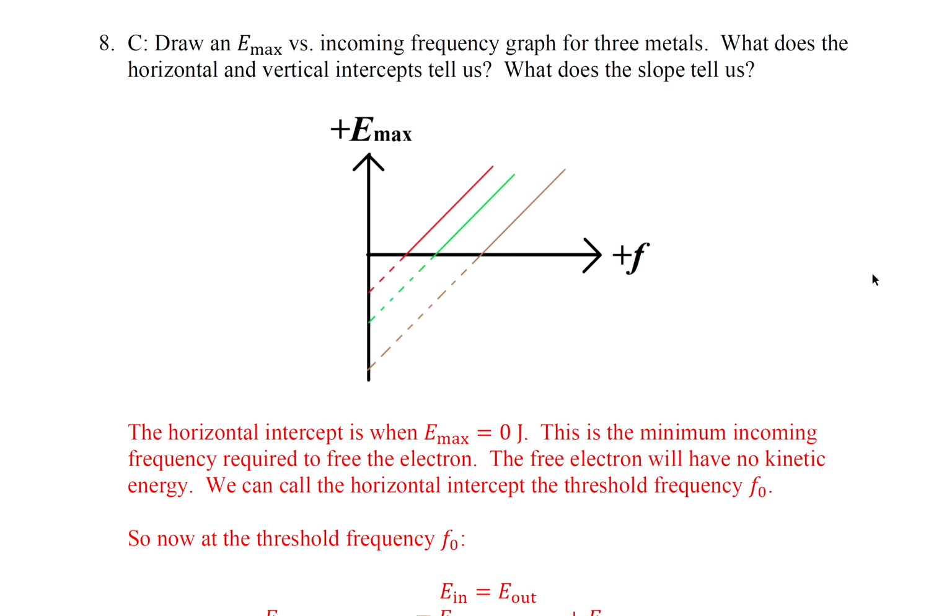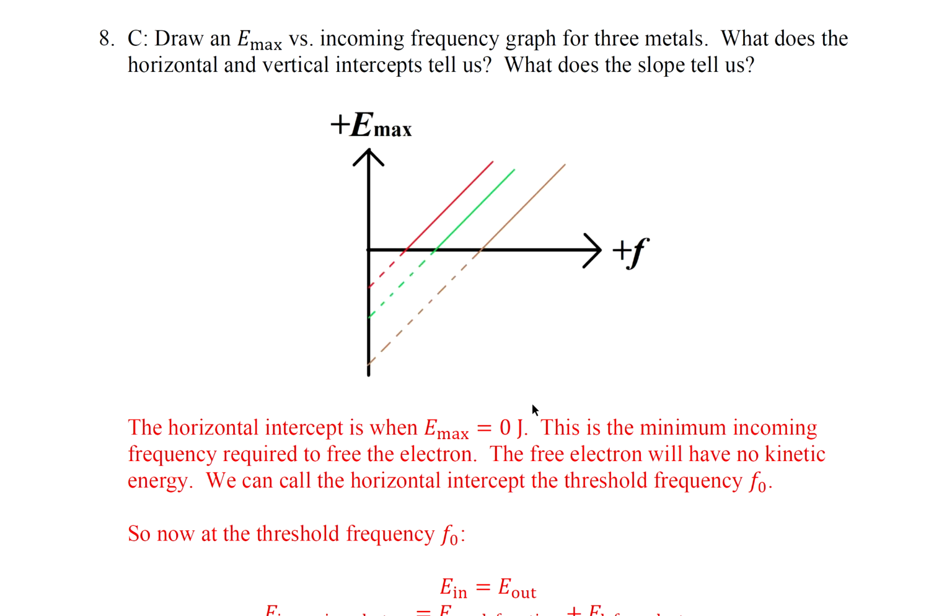Question number 8. Draw a maximum energy versus incoming frequency graph for 3 metals. What do the horizontal and vertical intercepts tell us? What does the slope tell us? So the horizontal intercept is when E max is 0 joules. This is the minimum incoming frequency required to free the electron. The free electron will have no kinetic energy when E max is 0.